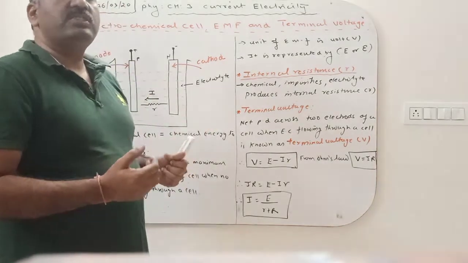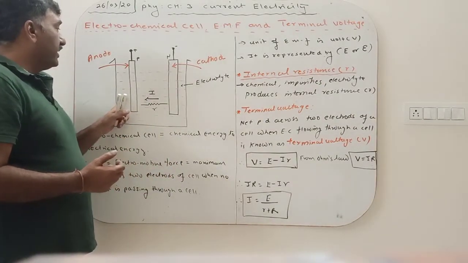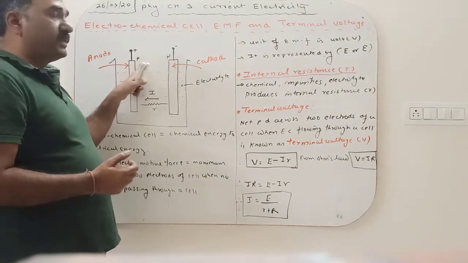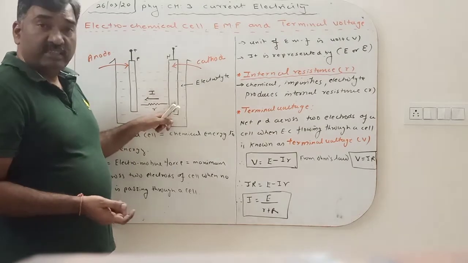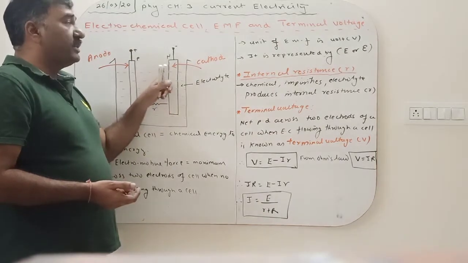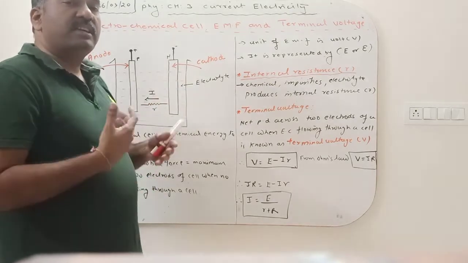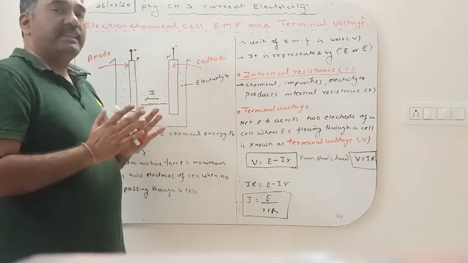The electrode on which positive charge is accumulated is known as anode, or the positive terminal. It is represented by B. And the electrode on which the negative charge is accumulated is known as the negative terminal, or cathode. This process continues till we get a sufficient amount of positive and negative charges on the respective electrodes.